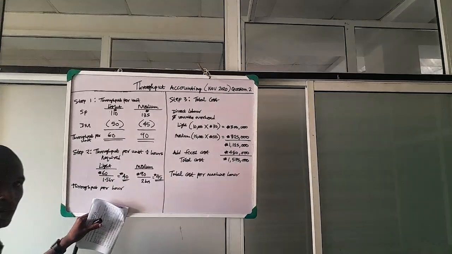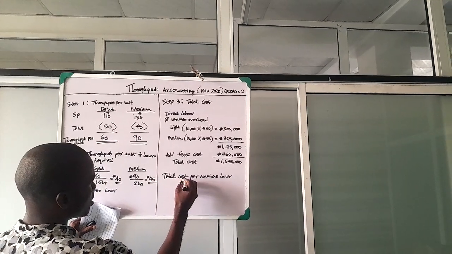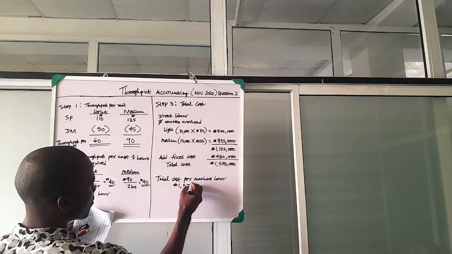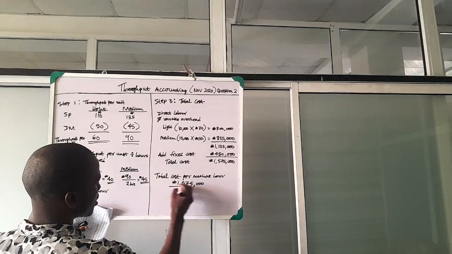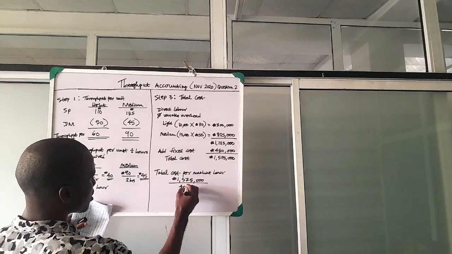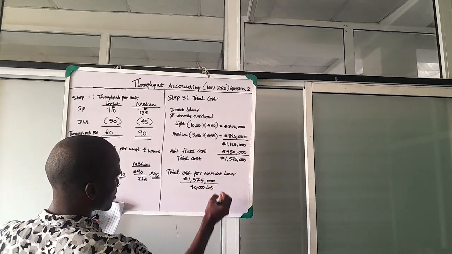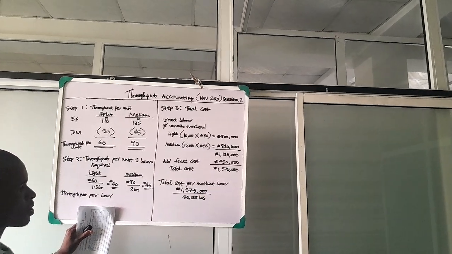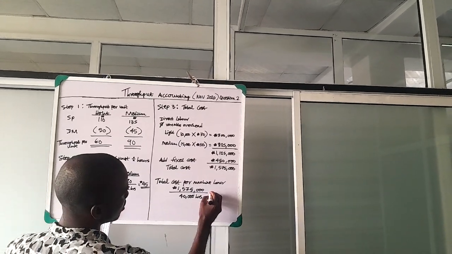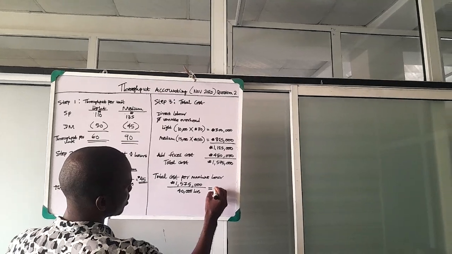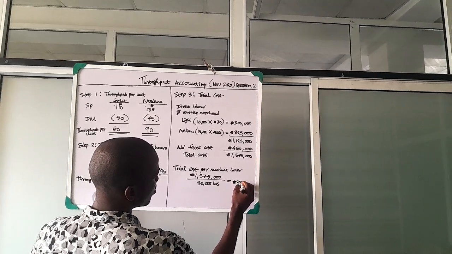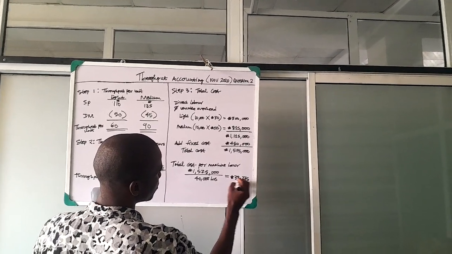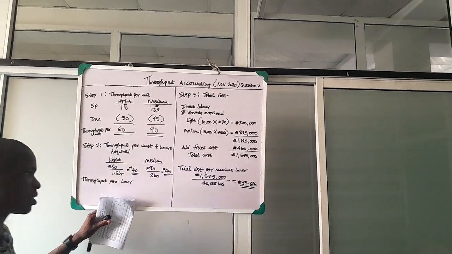And our total cost is what? 1,575,000. The machine hour is 40,000 hours. That is what is available. So this divided by this will give us our total cost per machine hour, which is equal to 39.375. This is the total cost per machine hour.